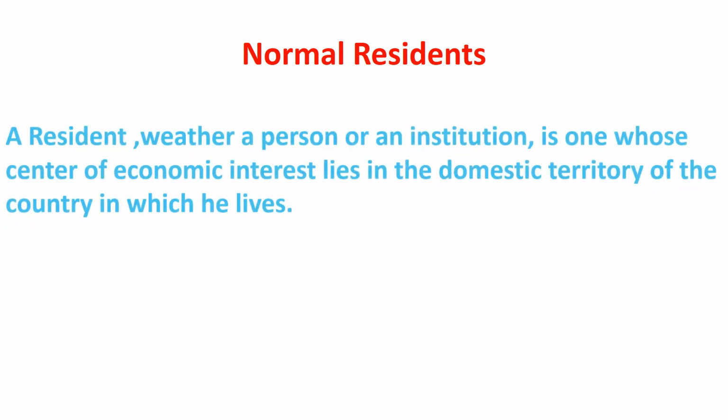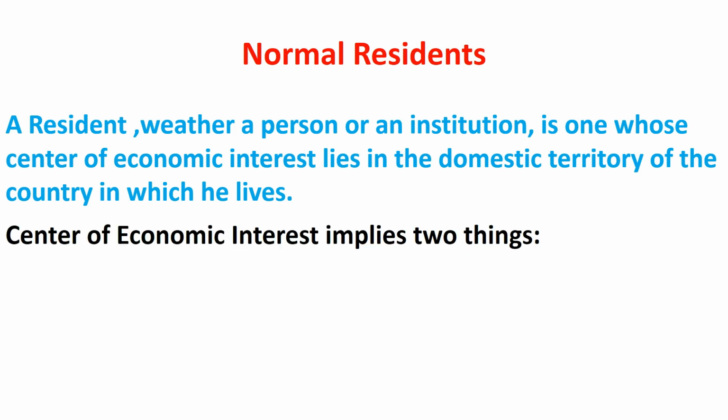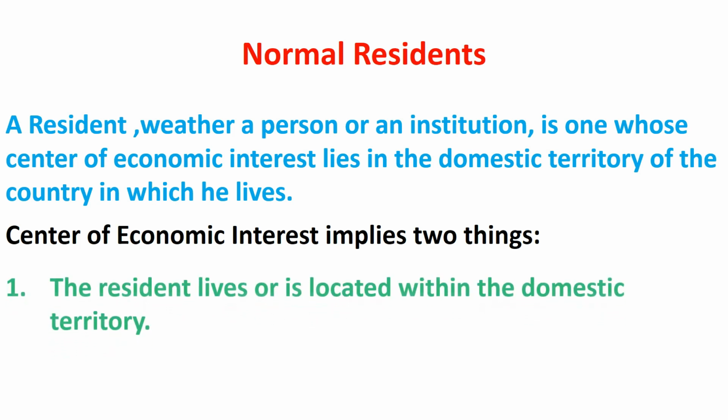Normal residents. A resident, whether a person or an institution, is one whose center of economic interest lies in the domestic territory of the country in which he lives. Normal resident includes both individuals and institutions. Center of economic interest implies two things.